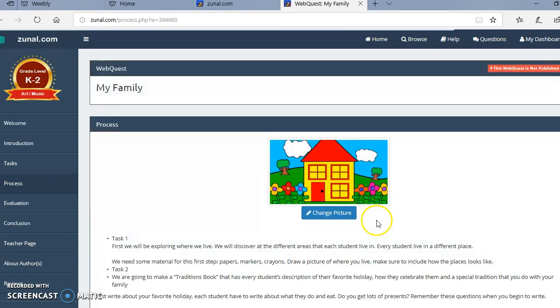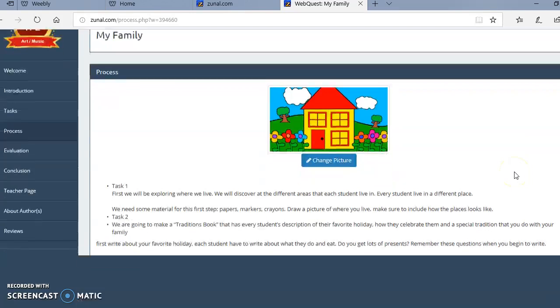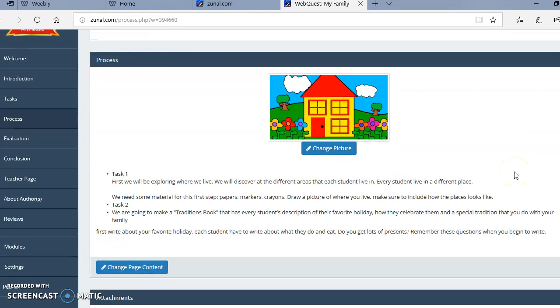As for the process of it, it's not long, just a couple, two tasks to do. The first one is to explore. The students have to draw a picture of where they live. Discover the different areas, because each student does live in a lot of different areas, and for that, they will need some paper, markers, and crayons to draw where they live and what their house looks like, what color the trees are or where the trees are located, those kinds of things.